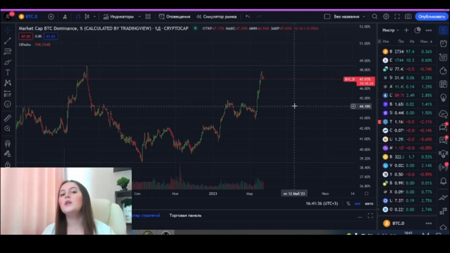Bitcoin dominance can directly affect altcoins, and we can see where the market capital is concentrated because of that. Either it's centered in Bitcoin or it's centered in altcoins. As I said earlier, Bitcoin dominance does not accurately show us the market trend. Generally, the bulk of altcoins do go after Bitcoin.